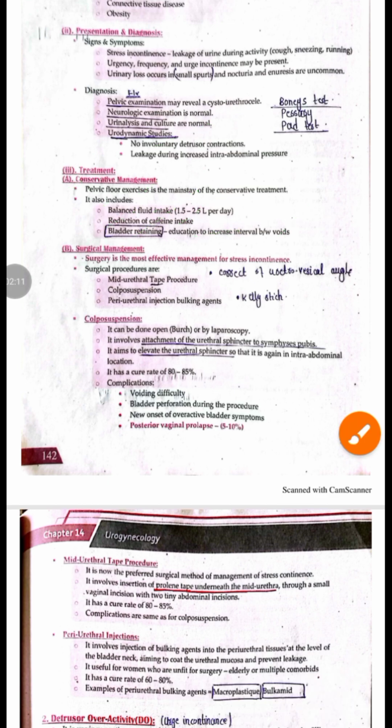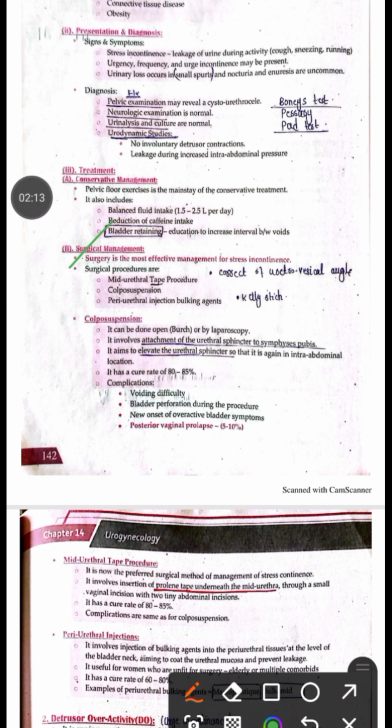Next is the surgical treatment of stress incontinence. So surgery is the mainstay of treatment for stress incontinence, and these surgical procedures include the mid-urethral tape procedure, colposuspension, and the periurethral injection of a bulking agent.